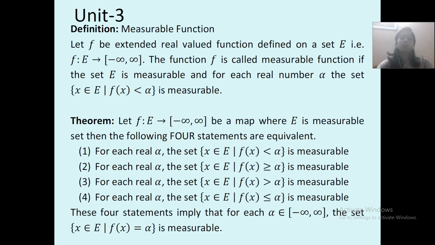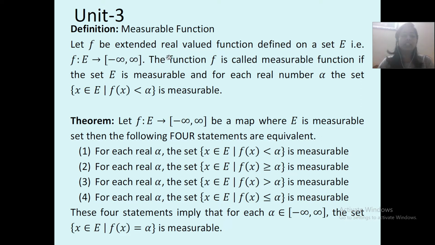Let us start our topic further. Unit 3. Definition of measurable function. Let f be an extended real valued function defined on a set E. Now what are real numbers? Real numbers consist of all negative integers, positive integers, rational numbers and so on. Over here we will define the function. So f is an extended real valued function on E.